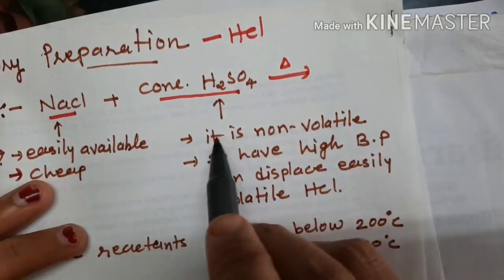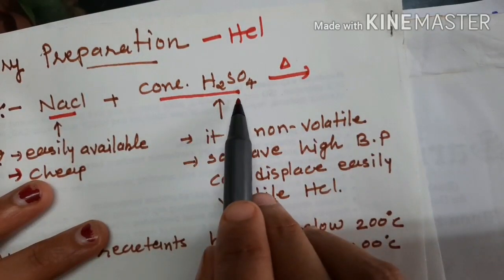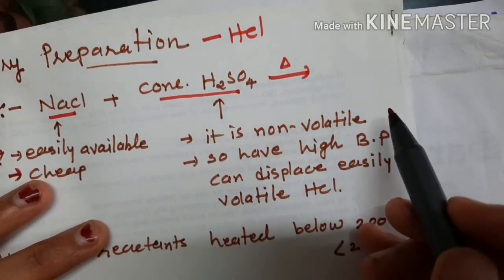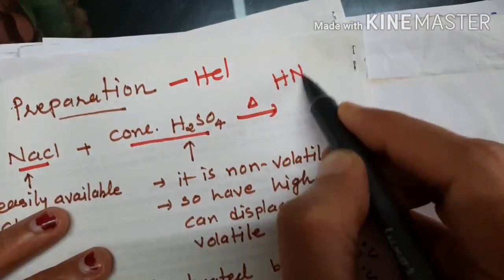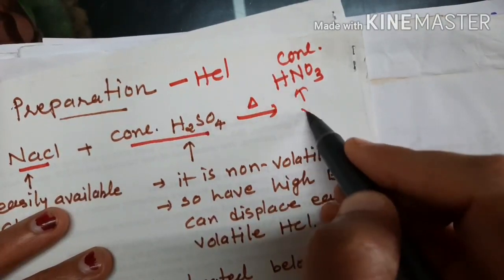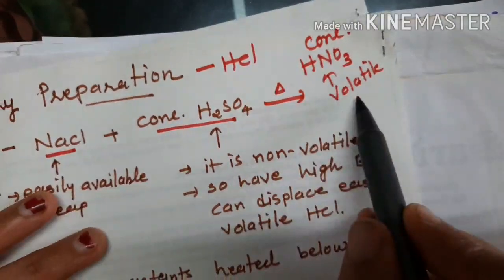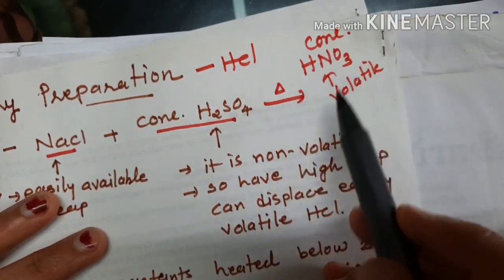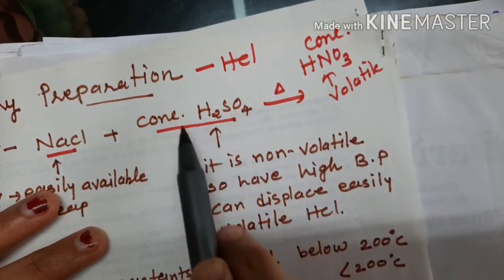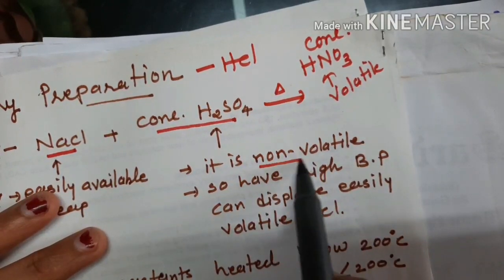If the acid used is volatile, like concentrated HNO3, which is also an acid but a volatile substance, then when we heat it, it converts into vapor. But concentrated H2SO4 cannot convert into vapor even at higher temperature, because it is non-volatile.